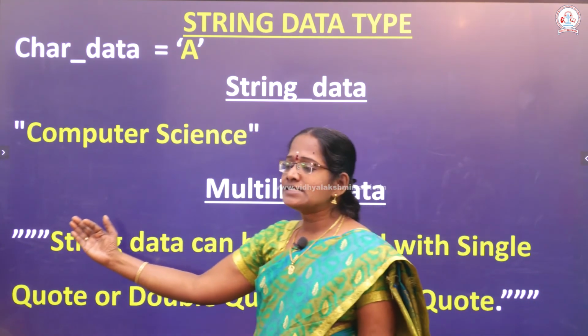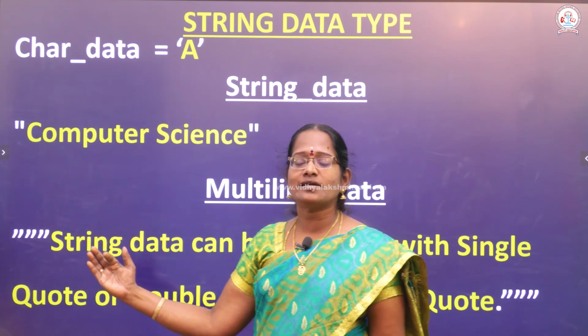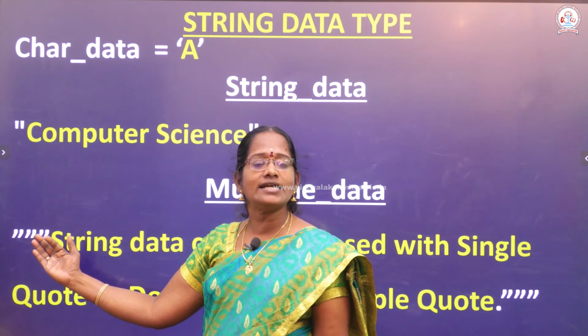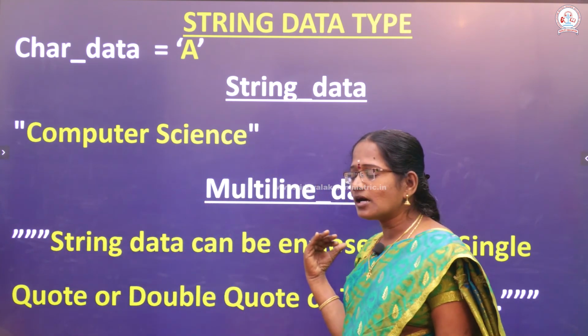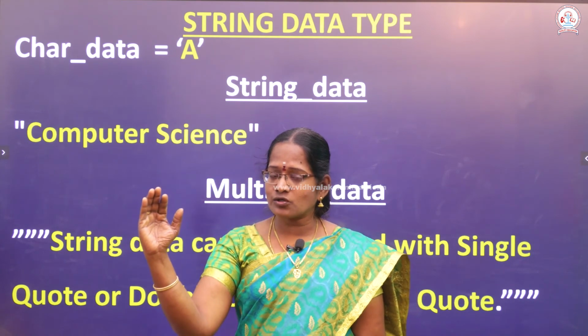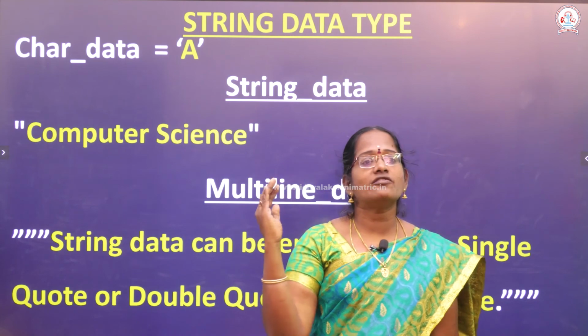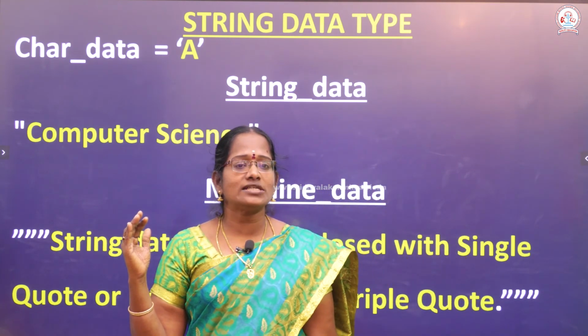Multi-line data means a sequence of single or multiple lines; if you want to enter it, at the beginning you enclose it in a triple quote, and at the end you also use a triple quote. Triple single quote is okay, triple double quote is also okay.